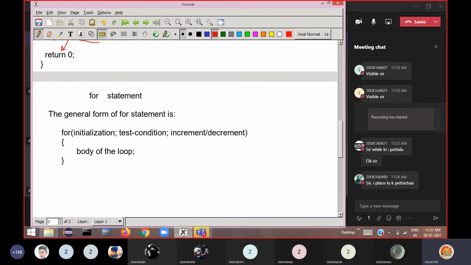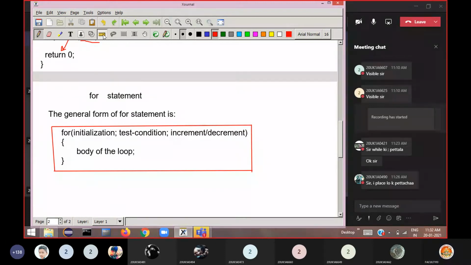If we look into the general form of this for statement, now just see here, this is the for statement general form. I'll tell you how this for loop is executed. Now for contains three sections. The first section is called the initialization section.